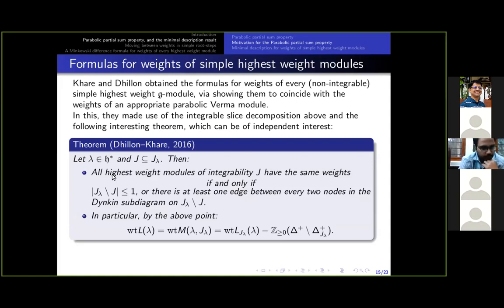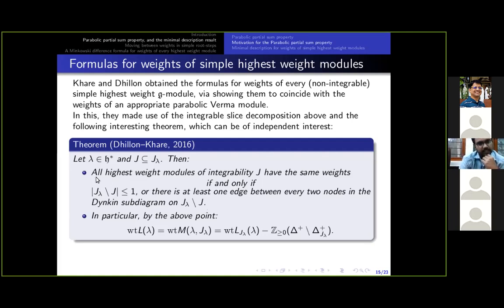This says all the highest weight modules with a fixed highest weight lambda and fixed integrability J, a subset of J lambda, will have the same set of weights if and only if either J is J lambda, or J lambda minus J is a singleton set, or for every two nodes in the Dynkin subdiagram on J lambda minus J, we must have at least one edge between them.